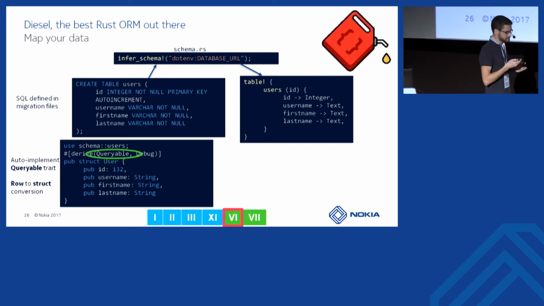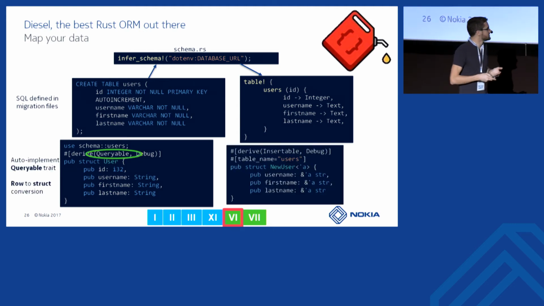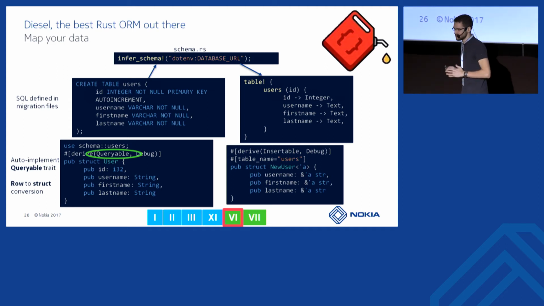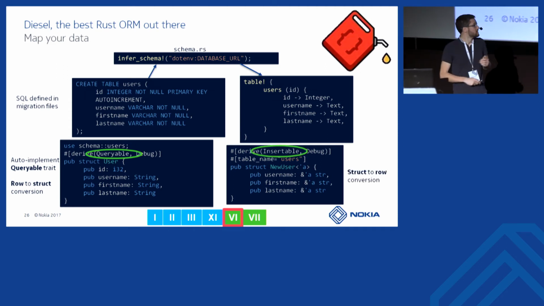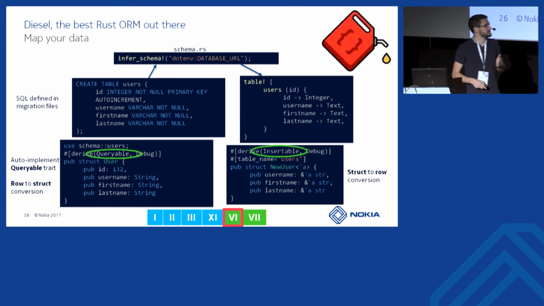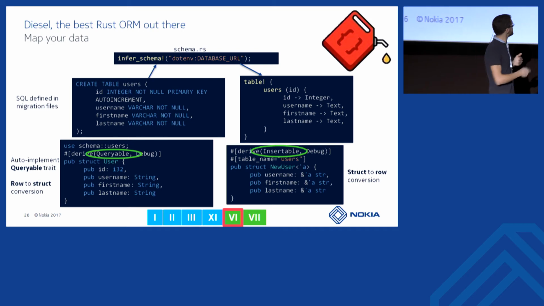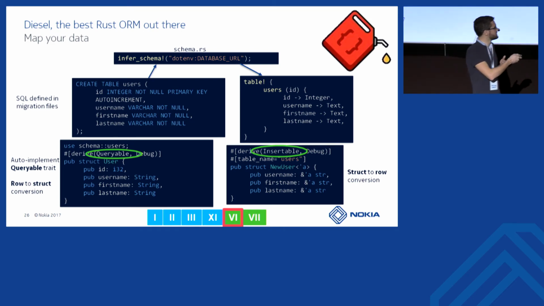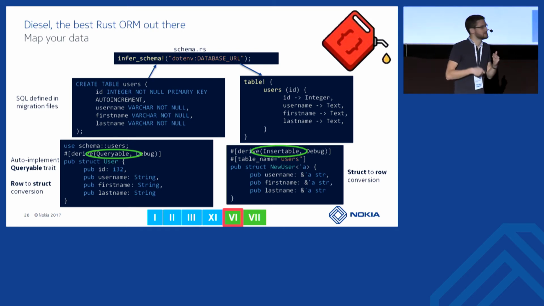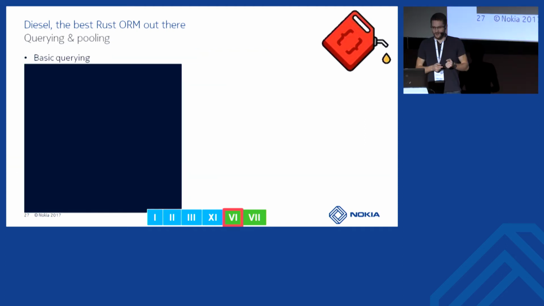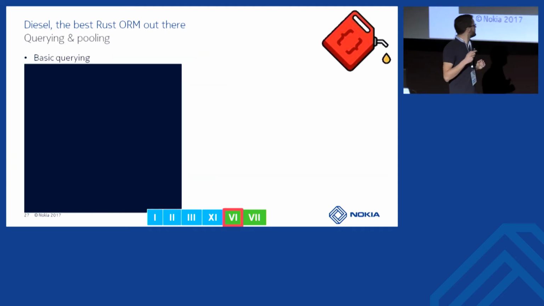And we can create other structures to be mapped into the same part of the database if we want. So here we have one structure which is dedicated to insert new data, and this is queryable, but this one is insertable. So we can generate a few set of methods to make it possible to map it at insertion time.